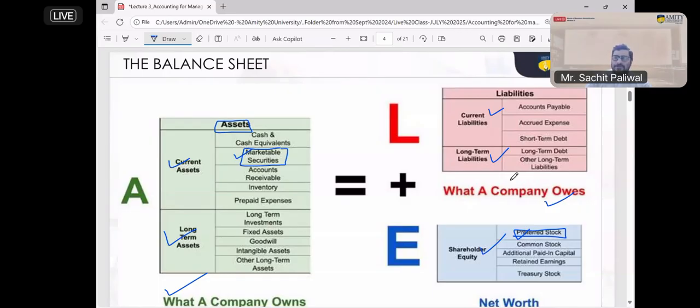I have already shared the link, and you can circulate it among yourselves. If you have that link, you can circulate it among yourselves and go through the accounting terminologies. Accounting terms are very important to understand. I'll share it again at the end of the session. I would request everyone, please go through those accounting terms, because most of the time students are not able to understand the terminologies. If you do not understand the meaning of a term, then the next step will also not be clear. So first of all, you must be clear about the term.